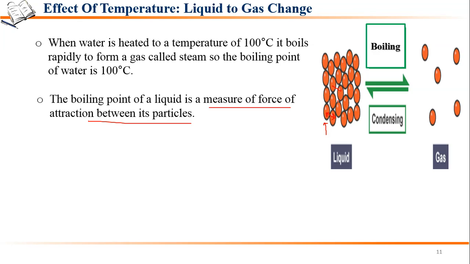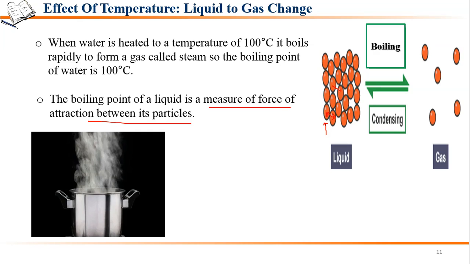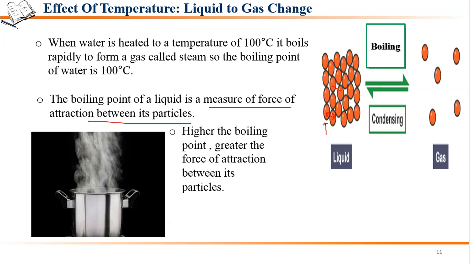So the boiling point tells us how strong the forces of attraction are between the particles. If the boiling point is higher, the forces of attraction are also greater. If the boiling point is low, the forces of attraction will be low and not that strong.